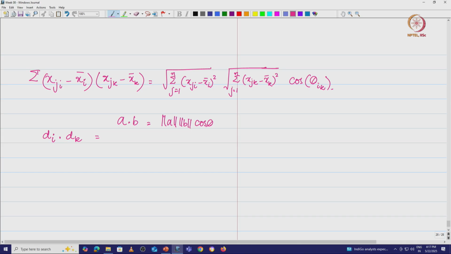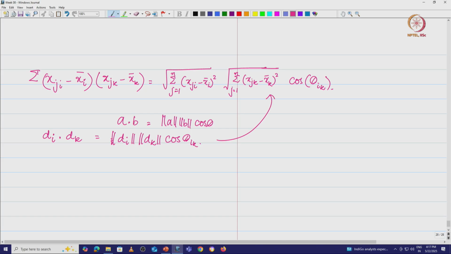So, di dot dk is the magnitude of the ith deviation vector, the magnitude of the kth deviation vector, into cos theta, where theta is the angle between the ith data vector and the kth data vector. That is exactly how we got this.